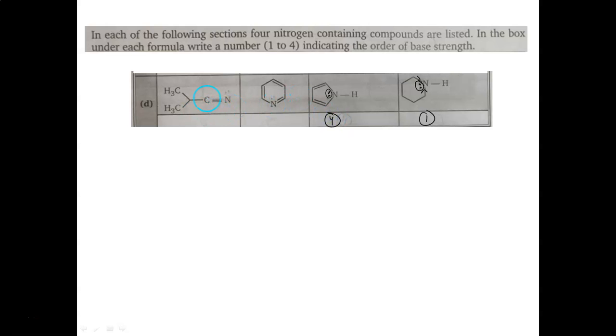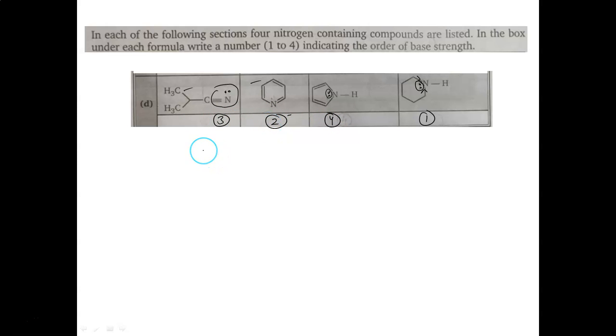Now we have to compare the first structure and the second structure. Note that it is an sp hybridized nitrogen, therefore the percentage s character is more, therefore it is more electronegative and less prone to donate the electron pair. Therefore the basicity of this would be less. So this will come at the third position, so this has to be at 2 position. So that is the sequence.